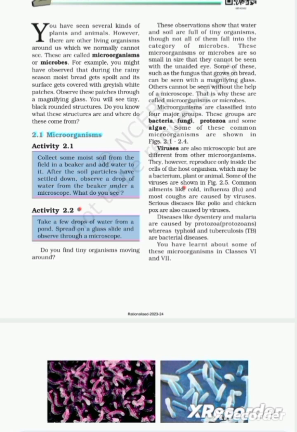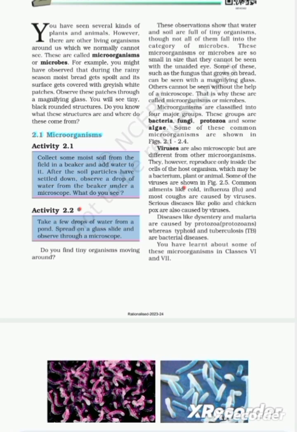For example, you might have observed that during the rainy season, moist bread gets spoiled and its surface gets covered with grayish white patches. Observe these patches through a magnifying glass. You will see tiny black rounded structures. Do you know what these structures are, and where do these come from? Okay, we will find out what these structures on the moist bread are when we study in detail about what microorganisms are.